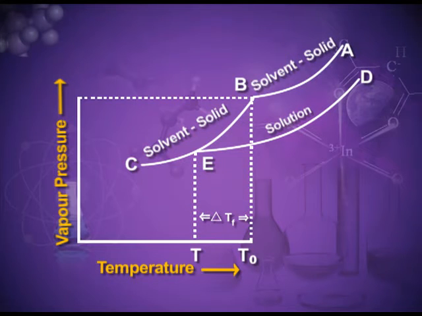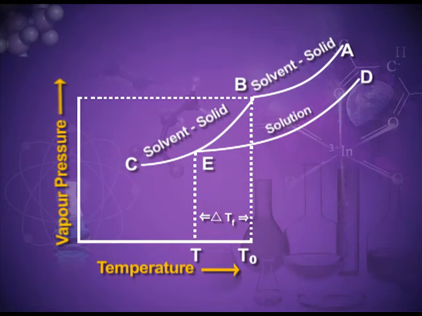Now, for the vapor pressure curve of the solution, you can see that the solution is freezing at some temperature below this normal freezing point. T is below T0. So, we can say that there is the depression in the freezing point.